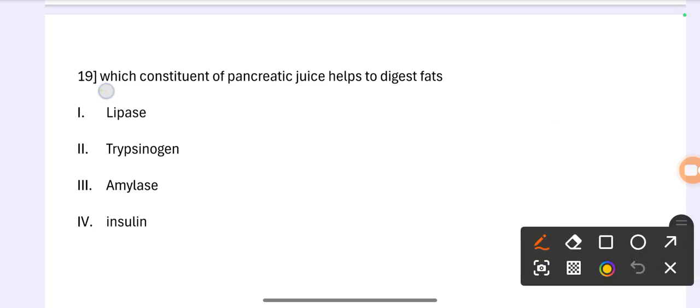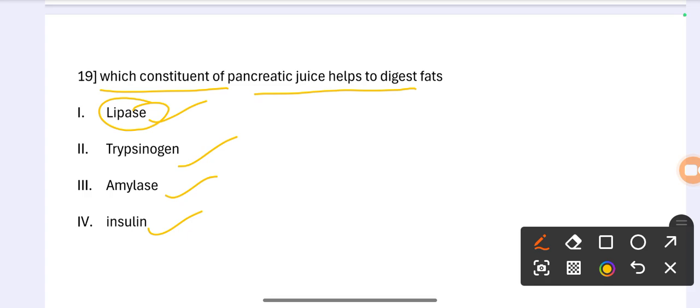Question number 19. Which constituent of pancreatic juice helps to digest fats? Option 1 lipase, option 2 trypsinogen, option 3 amylase, option 4 insulin. The correct option is lipase.